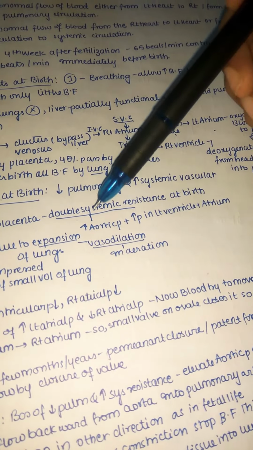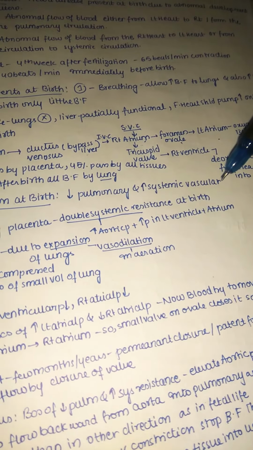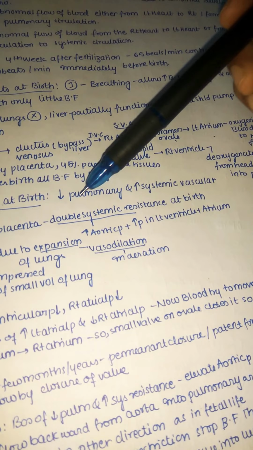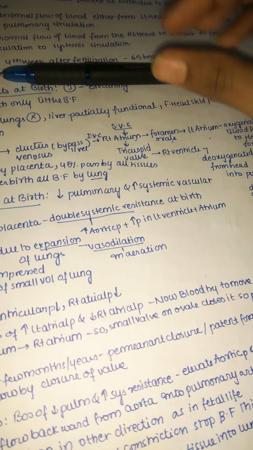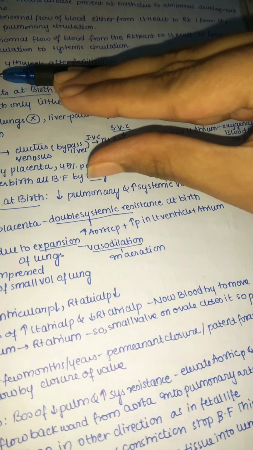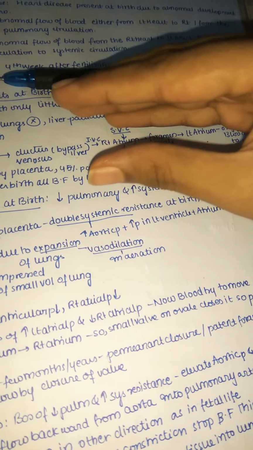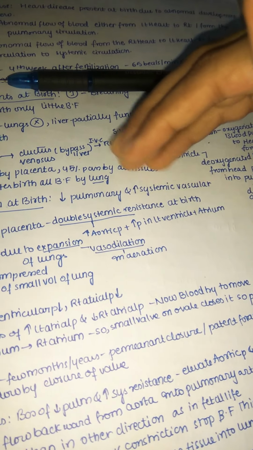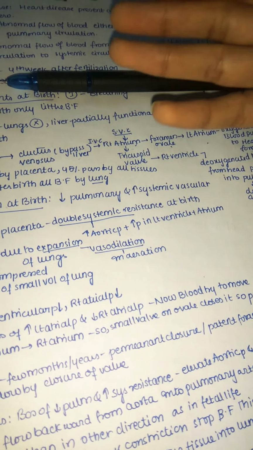So mainly there is a decrease in pulmonary resistance and an increase in systemic vascular resistance. You can understand why there is a decrease in resistance, because what is resistance actually? Vasoconstriction, right? Whenever the blood vessels get constricted, meaning they are narrowed, there is an increase in resistance. Whenever vasoconstriction takes place, there is low blood flow. So always remember, whenever there is low blood flow, there will be higher resistance.